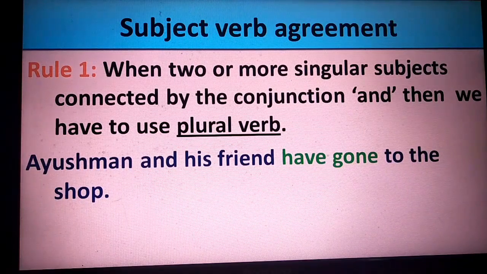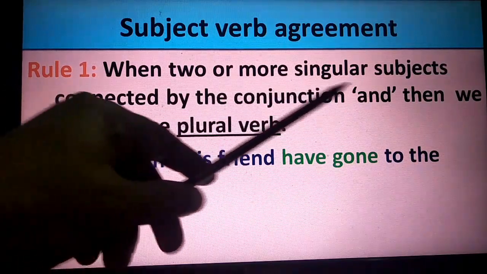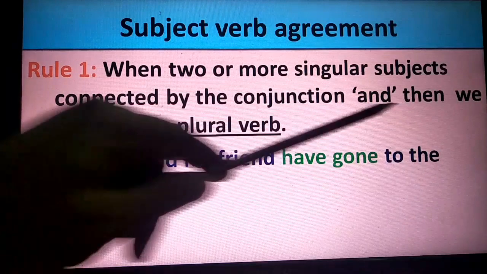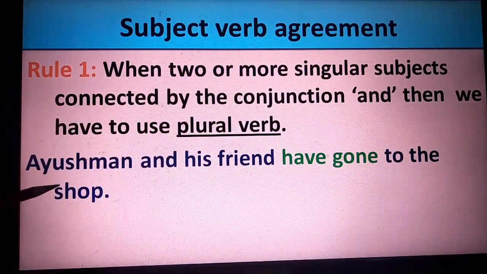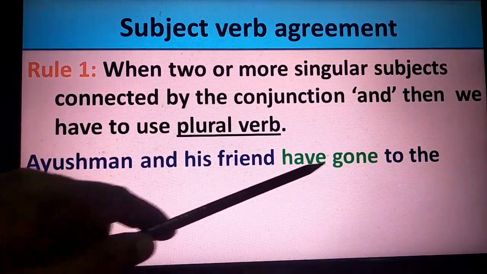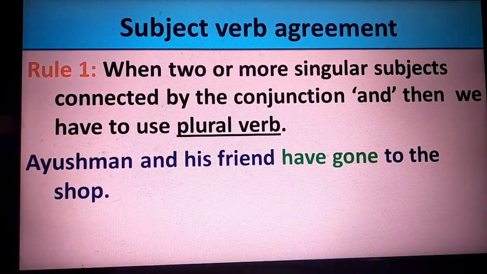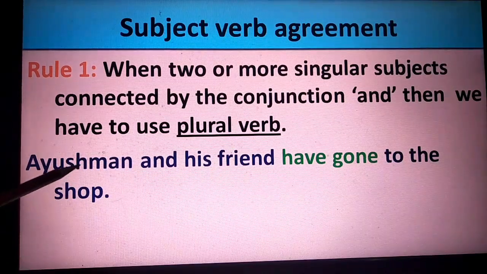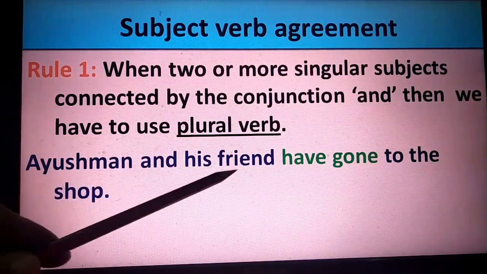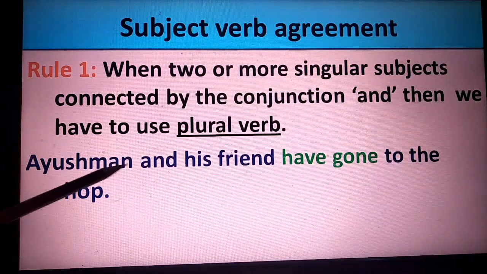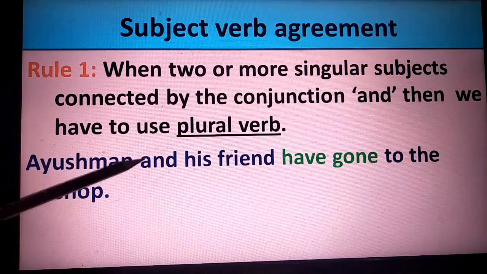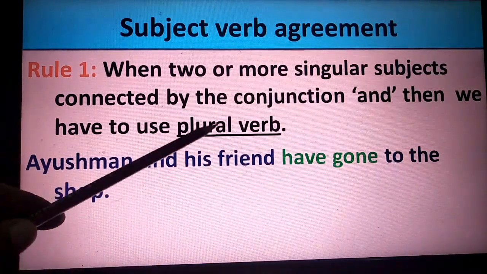Dear students, let us go to the first example, first rule, which says when two or more singular subjects are connected by the conjunction and, then we have to use a plural verb. Ayushman and his friend have gone to the shop. Here the rule says if two or more singular subjects, here subject number one, here subject number two, are connected by the conjunction and, then what should be the verb form? It should be plural form.